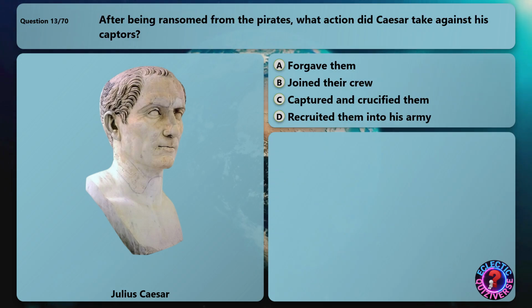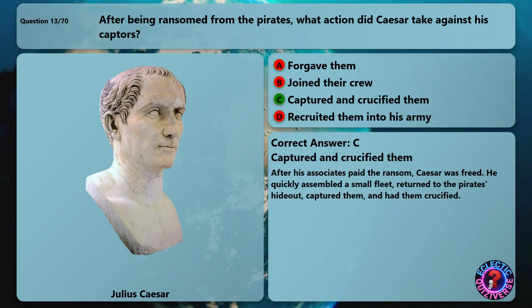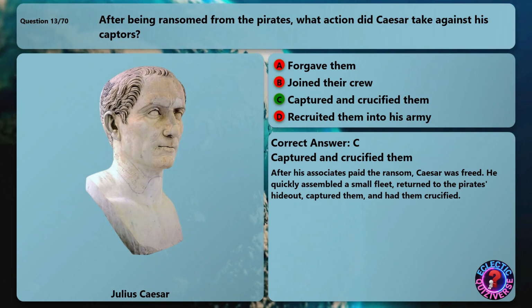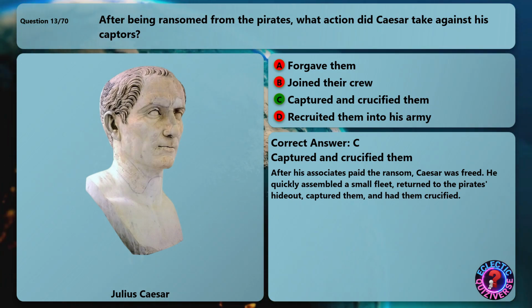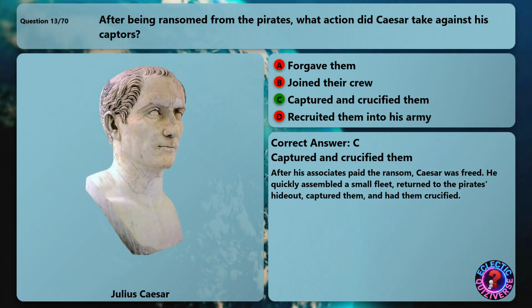After being ransomed from the pirates, what action did Caesar take against his captors? The correct answer is captured and crucified them. After his associates paid the ransom, Caesar was freed. He quickly assembled a small fleet, returned to the pirates' hideout, captured them, and had them crucified.